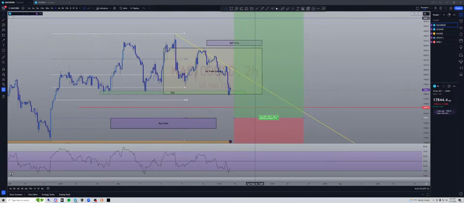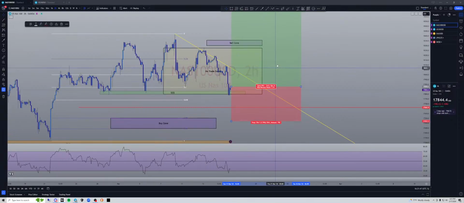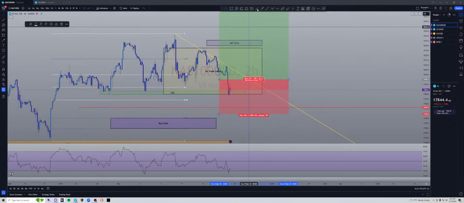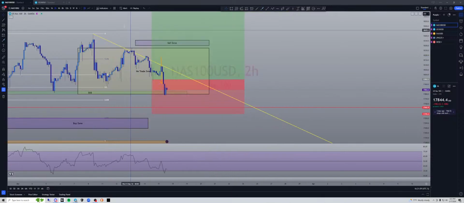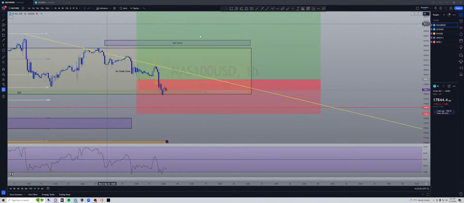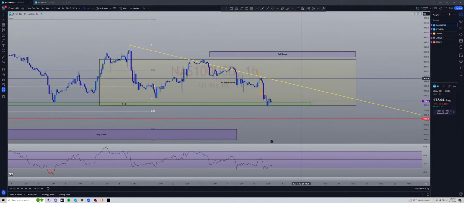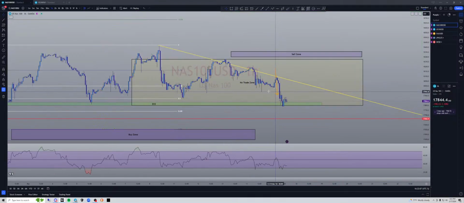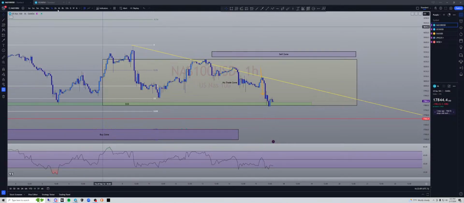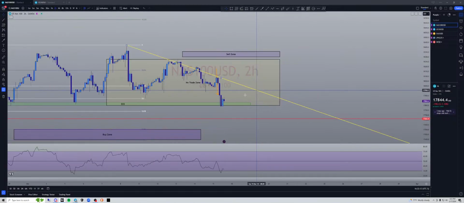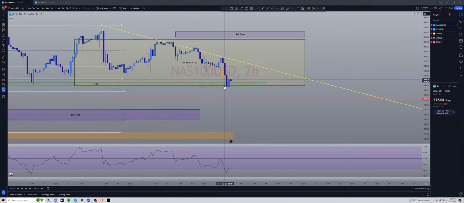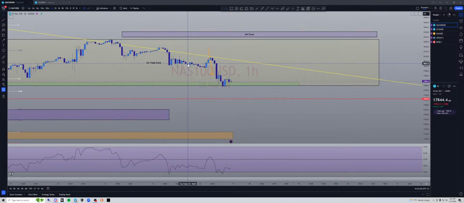I'm not gonna lie, guys. On Friday, I got into a buy in this area right here, playing off of this bottom and this bottom. And I was playing that, and guess what? I got knocked out. I saw this wick come off right there, and I thought it was gonna take off and leave without me. Look at that candle come. Well, the 2 hour showed it better, so let's go back to the 2 hour. Look at that wick. See how it came down and pulled all the way back up? It stop hunted me.